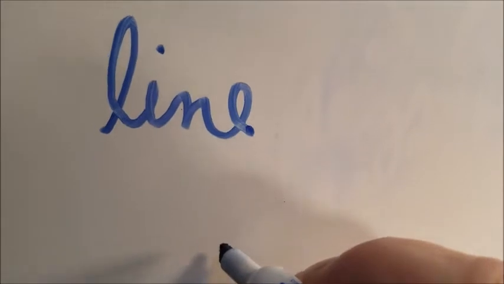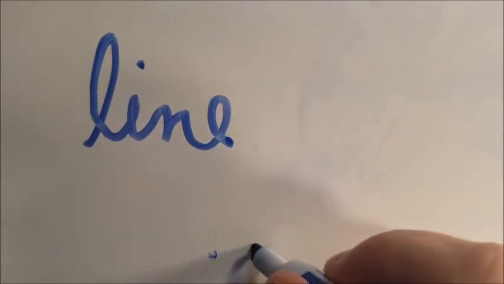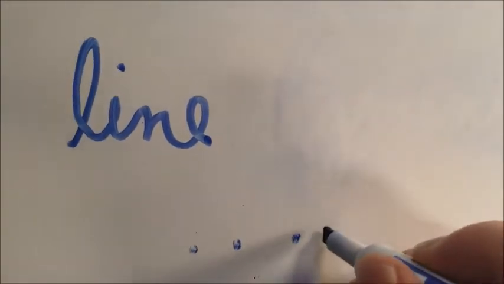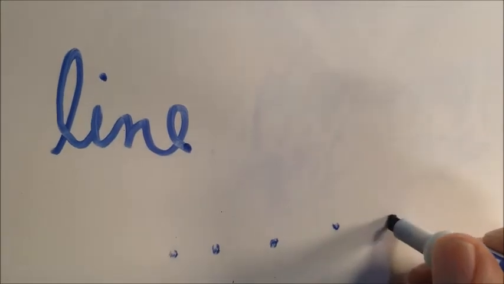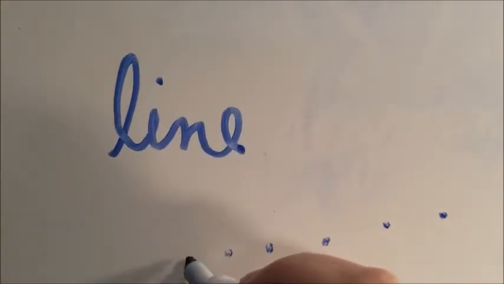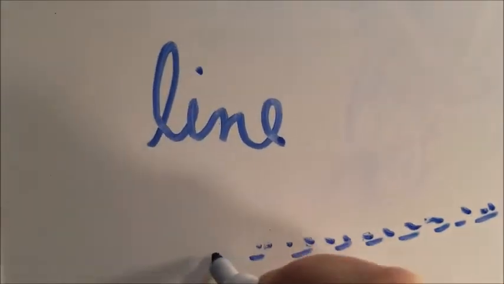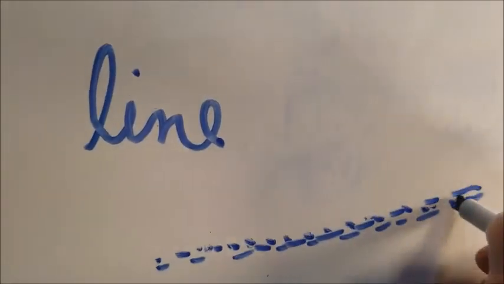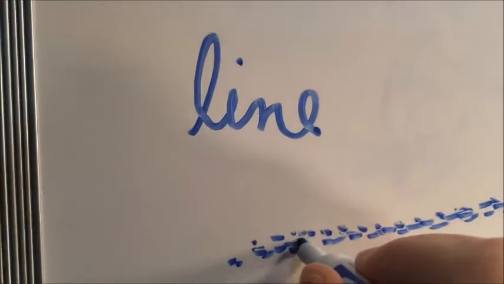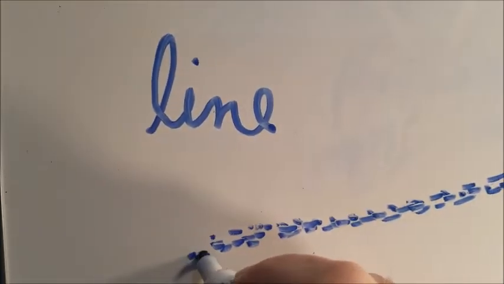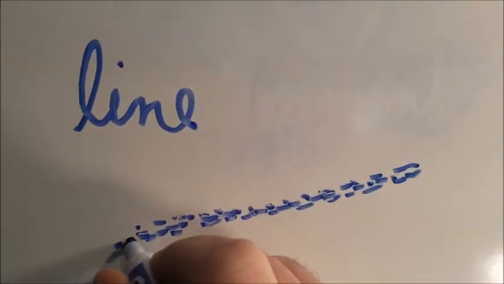A line is when you put a bunch of points, a series of points together. There's a whole bunch of them, and they just keep going straight, and before you know it, it makes a solid mass, and it just goes straight.